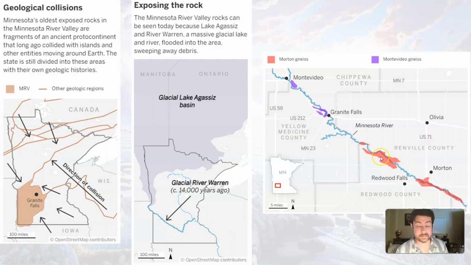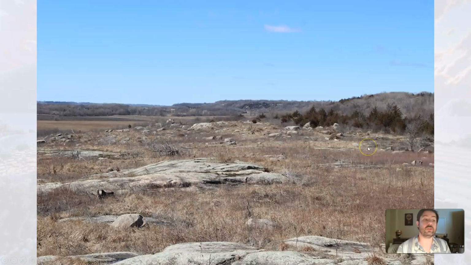Again, the Morton gneiss. Gneiss is a metamorphic rock. It's altered granite, typically. So just for funsies, these are the oldest rocks in the United States. These little outcrops are all of those exposed gneisses. The river is over this way.